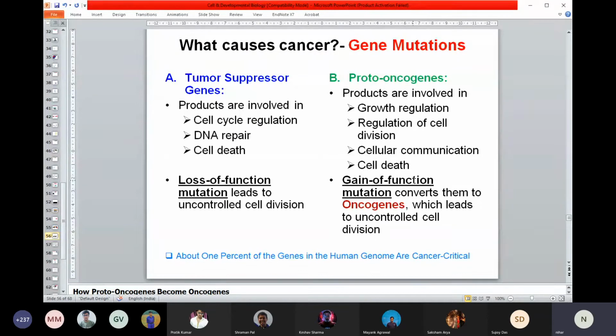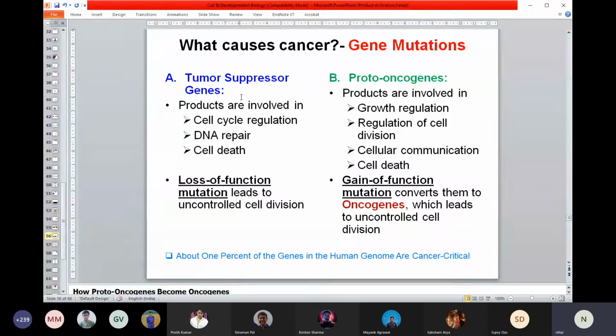So you have 30,000 genes in your body, and of course, other than that, if you think about your genome, mutation can happen anywhere in the genome. It's a matter of chance. But if you look at your cell cycle, there is a group of genes which express a particular group of proteins. They are often called the tumor suppressor genes. They negatively regulate the cell cycle. The cell cycle is tightly regulated by a group of genes that are sometimes called the tumor suppressor genes, so they very tightly control the cell cycle.